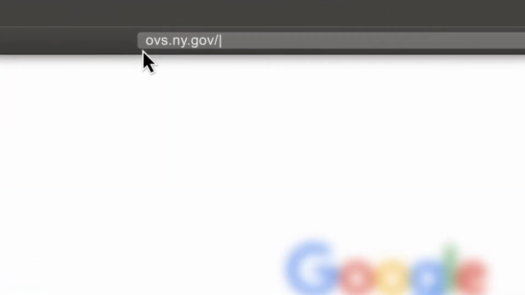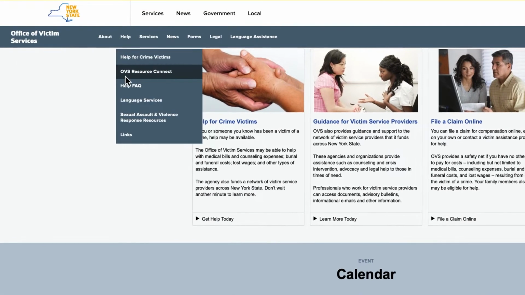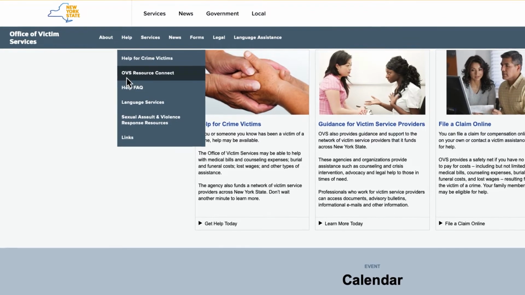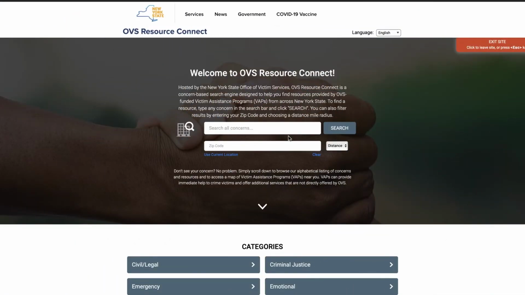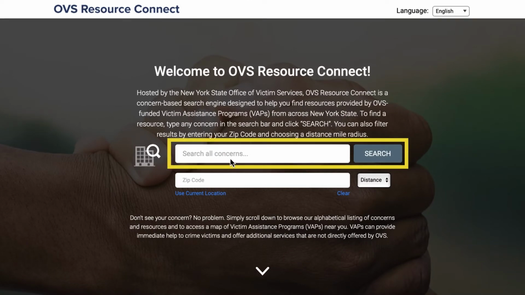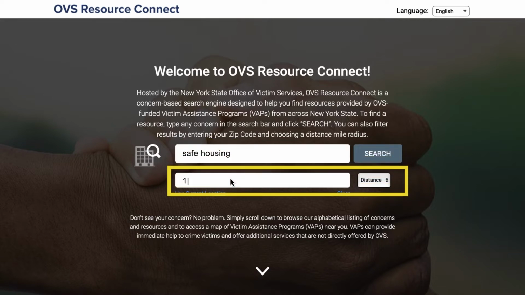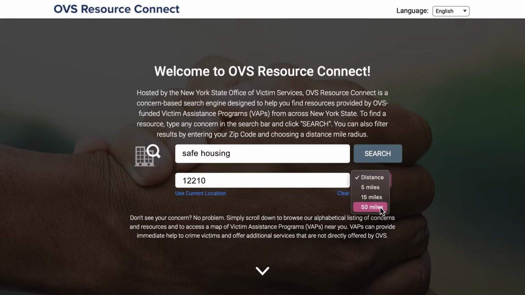To access the site, visit ovs.ny.gov/connect, or from the OVS homepage, click OVS Resource Connect under the Help section of the top menu bar. To use the site, look for the Search All Concerns field and type any victim-related concerns or keywords. To filter results near you, type in your zip code and choose a mile radius.